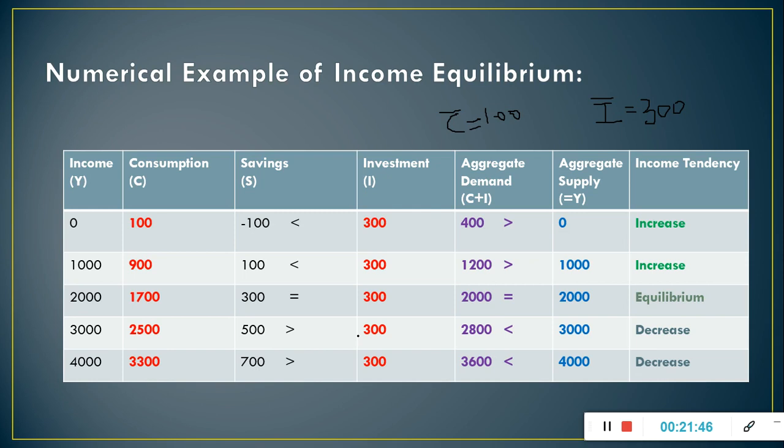In this case, it will lead to an unplanned increase in inventories of unsold goods, which will lead to a decrease in production by the producer. This will decrease the income also, and this will happen till planned aggregate demand becomes equal to planned aggregate supply again in the economy. That was all about short run equilibrium level of income or output.